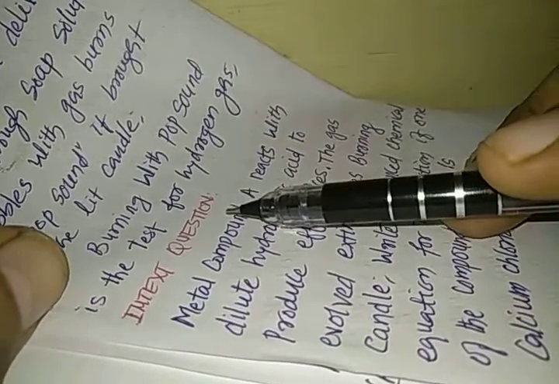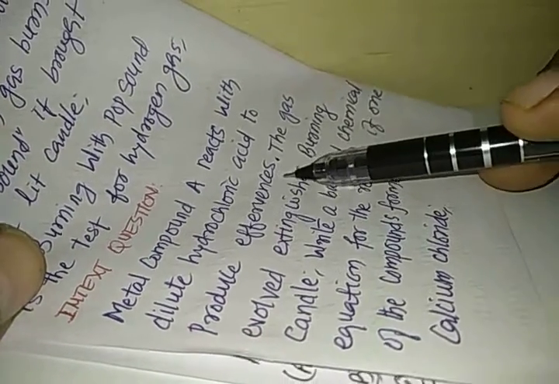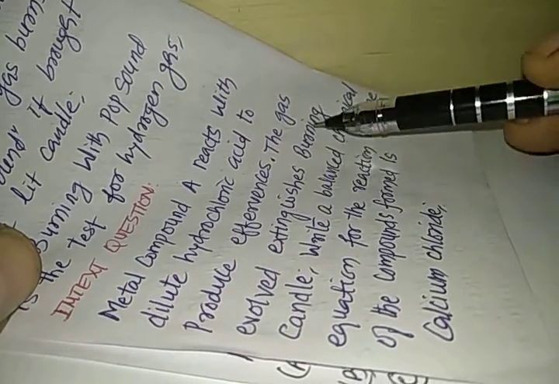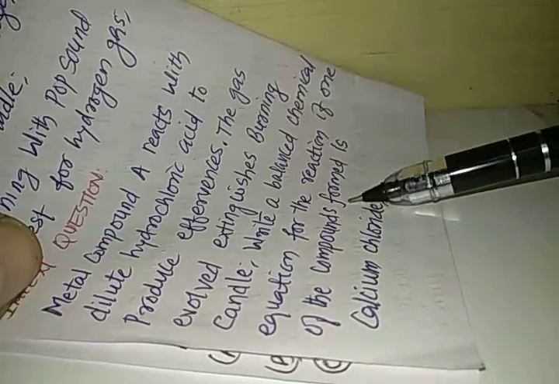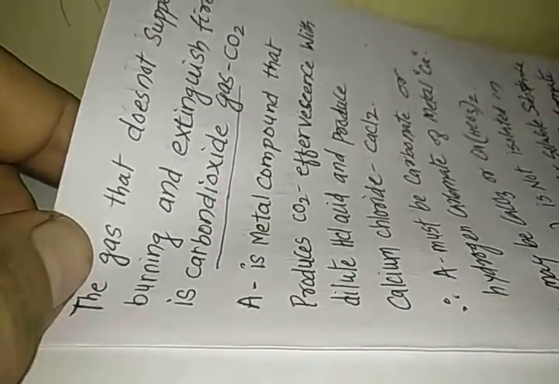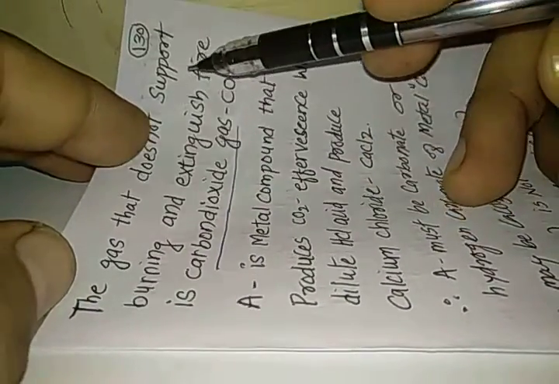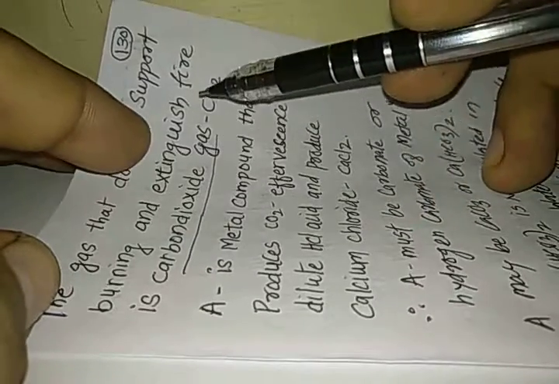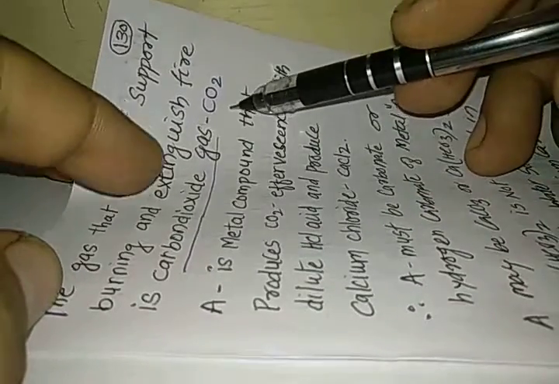Now we have the next in-text question. Metal compound A reacts with dilute hydrochloric acid to produce effervescence. The gas evolved extinguishes the burning candle. Write a balanced chemical equation for the reaction if one of the compounds formed is calcium chloride. This is an interesting question, my dear students. So let us solve the question. The gas that does not support burning and extinguishes fire is carbon dioxide gas.